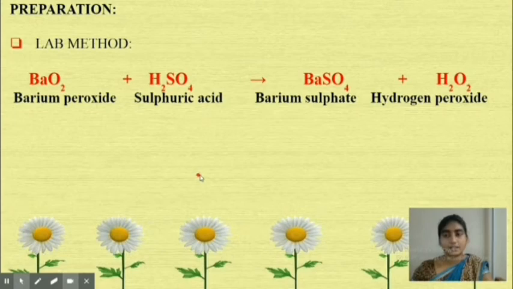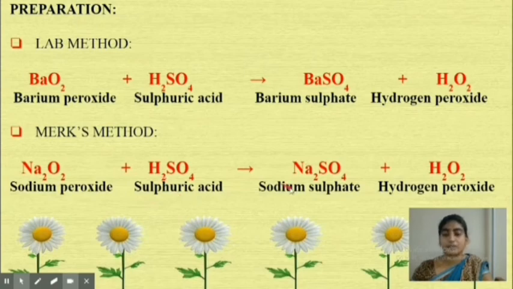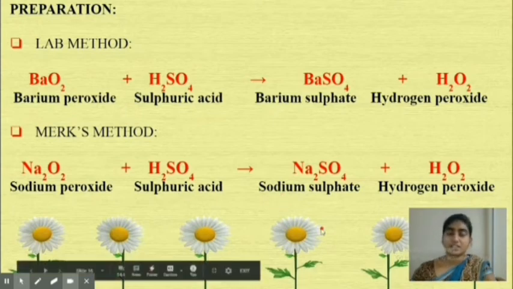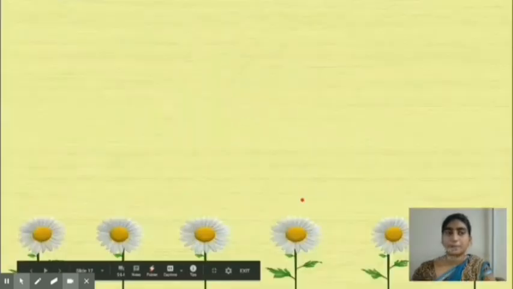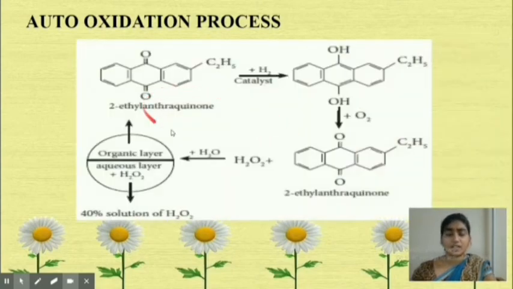The next method is Merck's method. Look at this reaction. Sodium peroxide treated with sulfuric acid forms sodium sulfate and hydrogen peroxide. Next, we move on to another process, that is the auto-oxidation process. Industrially, hydrogen peroxide can be prepared by the auto-oxidation of 2-ethyl anthraquinone. Here, look at this. 2-ethyl anthraquinone is given.